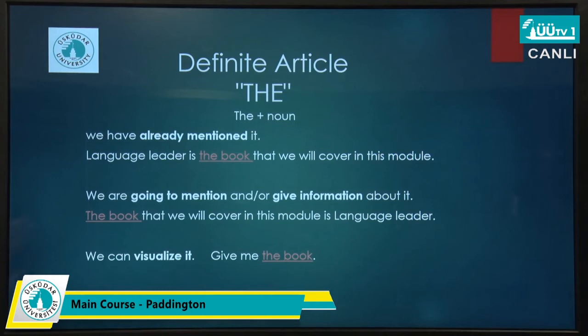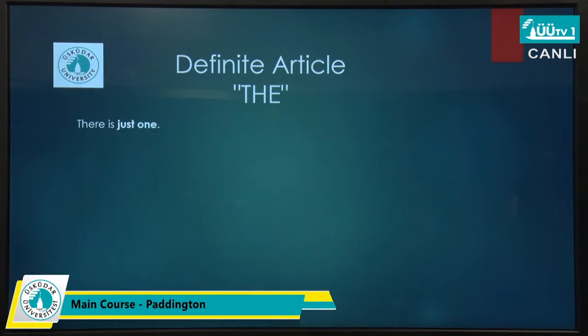When we can visualize something, it takes the. For example, in class, I'm pointing at a book and I say, give me the book, without any information, because both of us can visualize it, so we already know which book I am talking about. And that's why it gets the again.